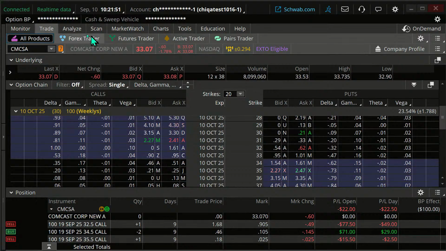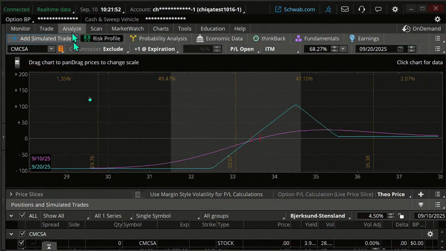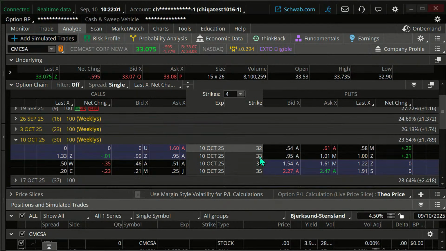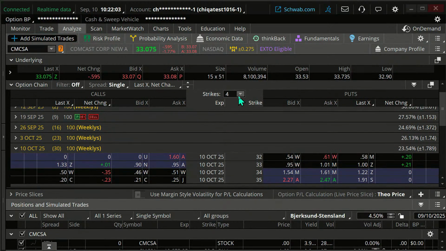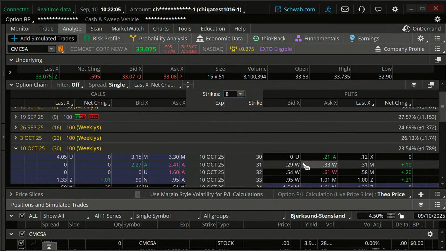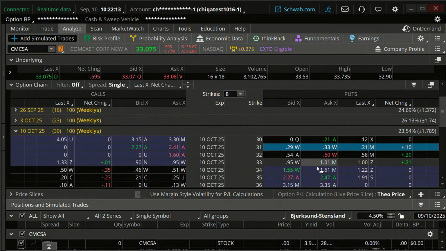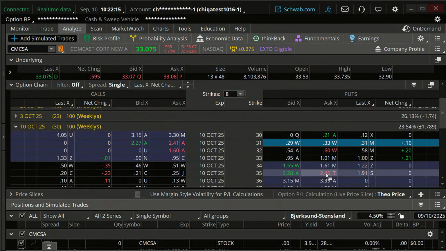We can actually go to the Analyze tab. We can add a simulated trade. Let me go out about a month. Let me get a few more strikes here. And I'm going to look to sell the 33, 2 contracts of the 33, buy a 31, buy a 35.